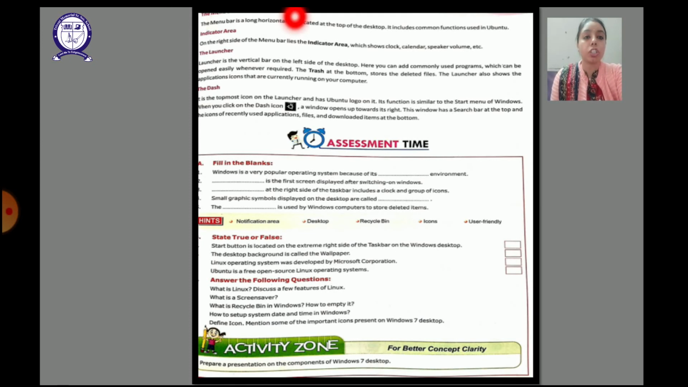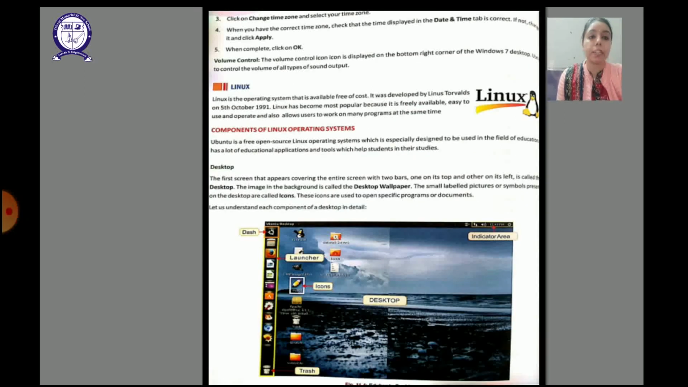Then we have the launcher. Like we have the start button in Windows, we have the launcher in this operating system, which takes out all the programs which are there, and trash is at the bottom, which stores the deleted files. Then we have the dash. This is the topmost icon, and it is similar to the start menu. When you click on the dash icon, it has a search bar at the top, and the recent applications, files and folders are also there at the downside, right?